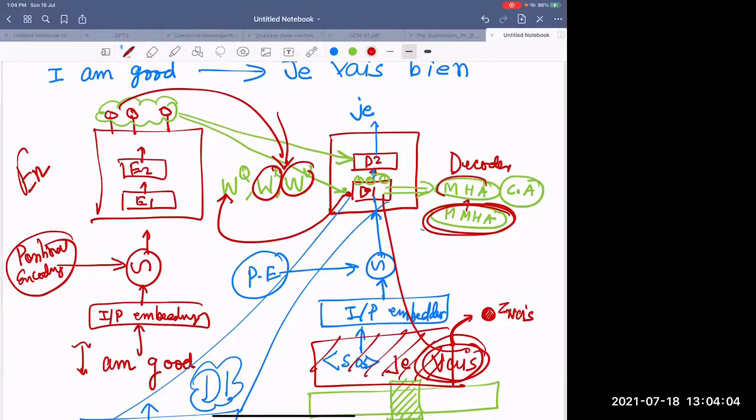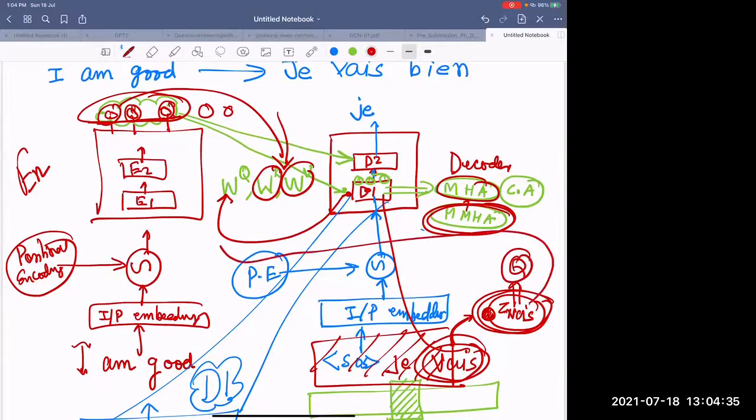That Z Vase will go into the MHA. Now here this Z Vase is trying to see how close I am to my English representations, what type of relationships I have with the existing English word relationships. So it has to take its own query. That's why this will go in as my query, and key and values are going to be coming from the upper side.